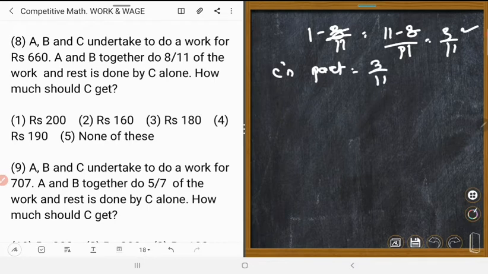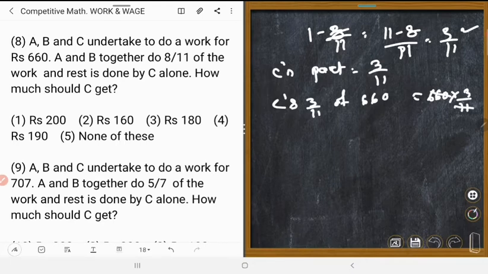Could you understand? So C's share is 3 upon 11 of 660. 660 into 3 upon 11. 660 divided by 11 is 60, and 60 into 3 is equal to 180.